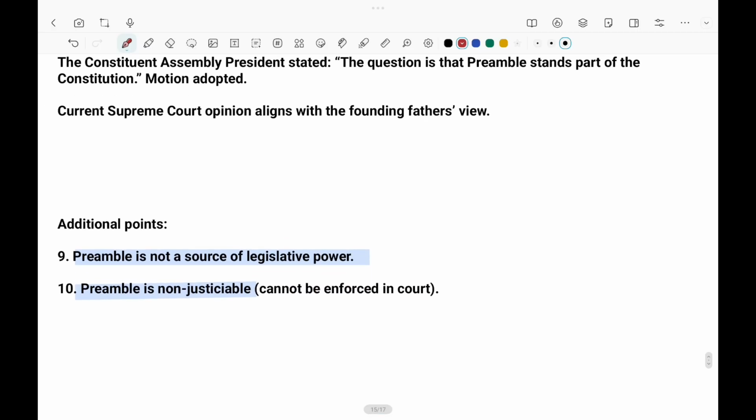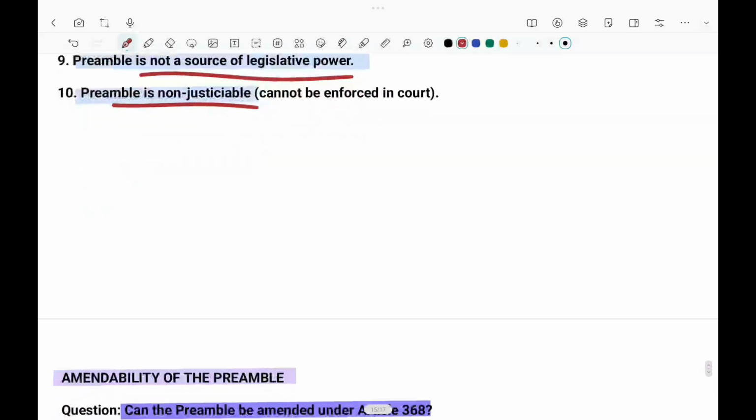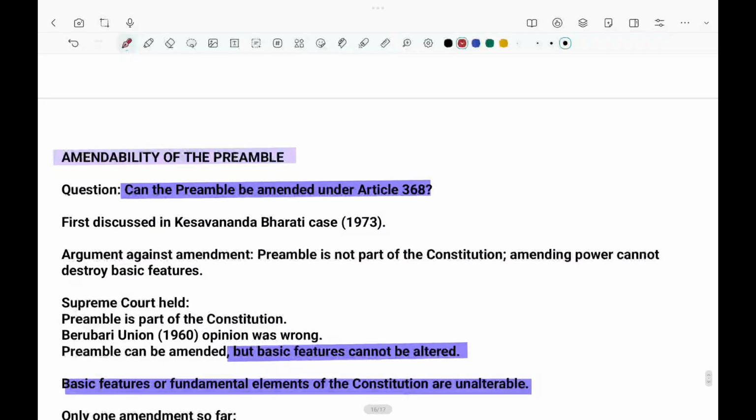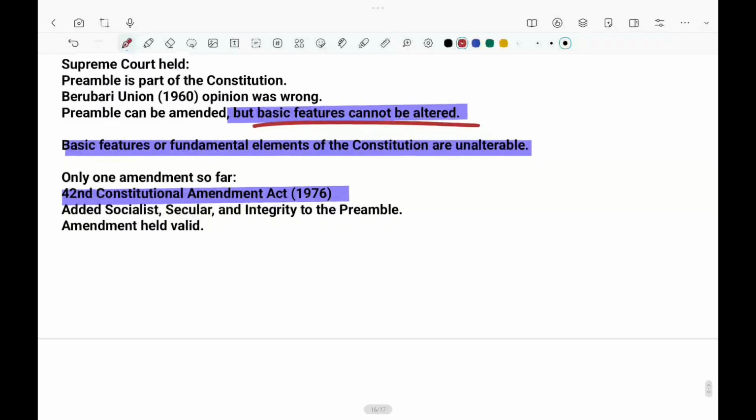Now, the preamble is not the source of legislative power. The preamble is not justiciable. On the amendability of the preamble, that means, can we change the preamble? Yes, in the Kesavananda Bharati case it was very clear that we can change the preamble if there is any necessity, but without disturbing the basic features of the preamble.